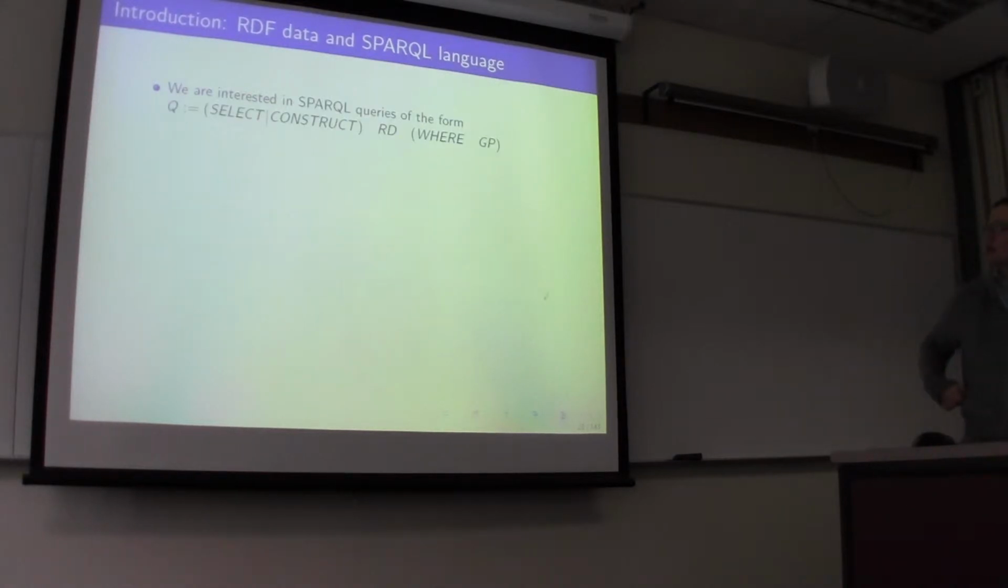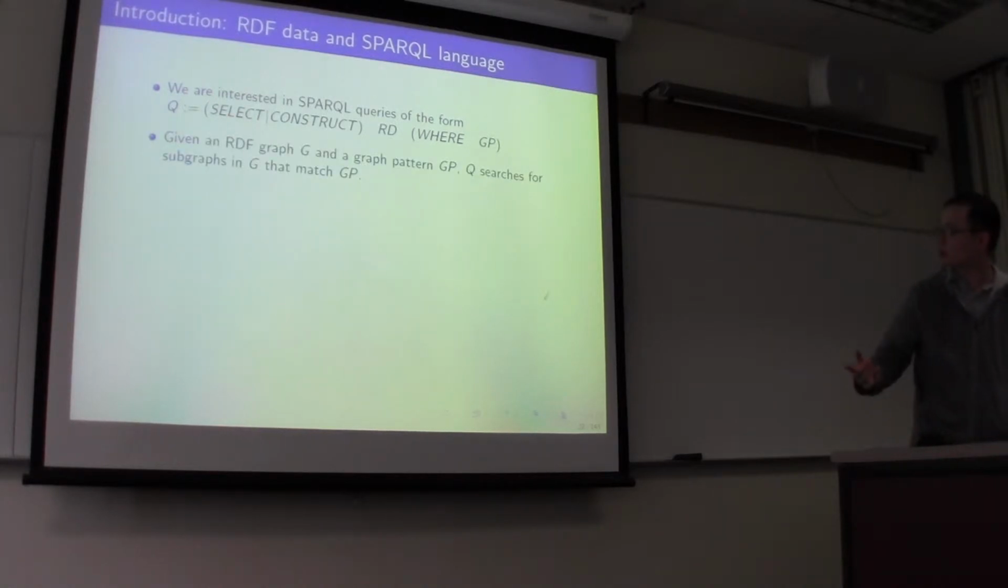So we are interested in a SPARQL query of the following form. A query is defined as a SELECT or CONSTRUCT result description RD, followed by the WHERE clause with GP as a graph pattern. Given an RDF graph G and a graph pattern GP, the SPARQL query searches for subgraphs in G that match the graph pattern GP.